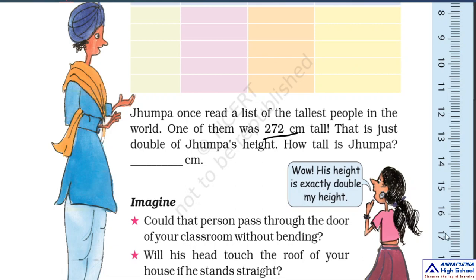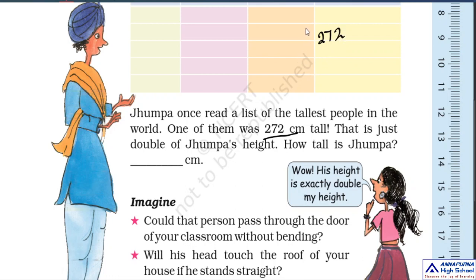Look at this girl. She's Jampa. How she looks. She looks so amazed by knowing that the man's height is double of her height. So what is her height? How tall is Jampa? How to find? What clue did she give? What is the clue? His height is double of her height. So what is his height? His height is 272 centimeters.